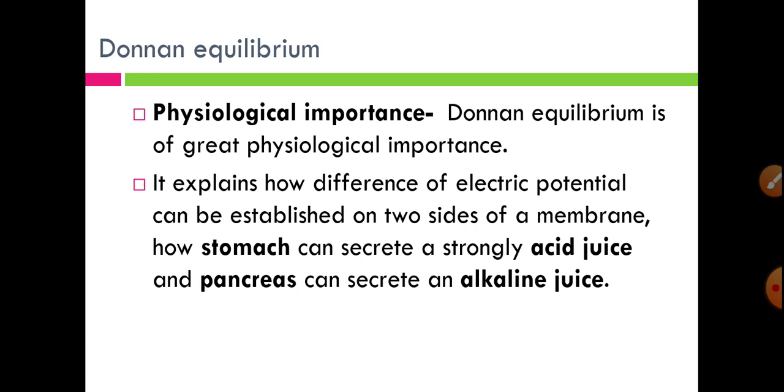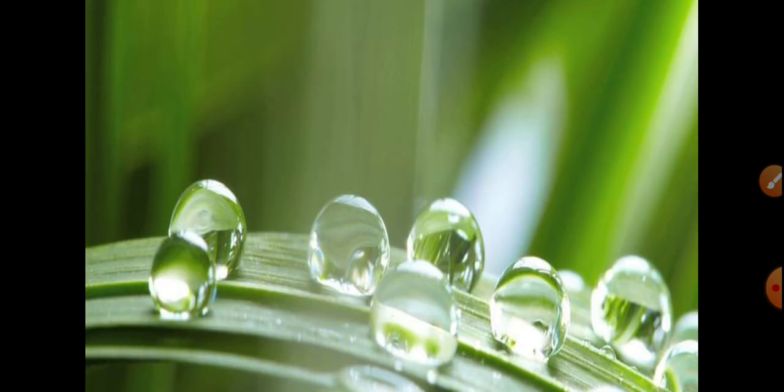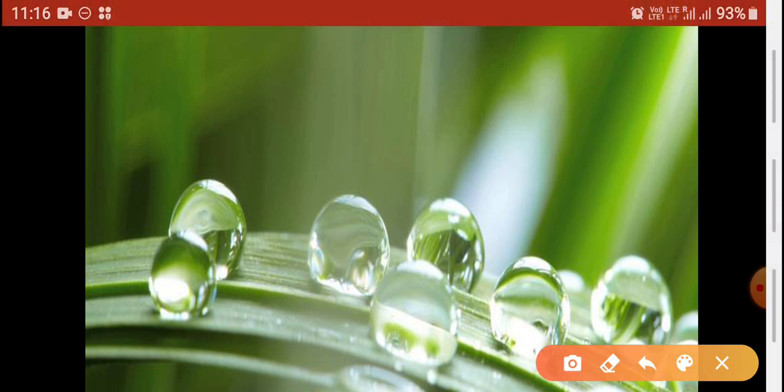Now let us start our new topic. Before going to that topic, here is the image that you can see on the slide. These are water drops on the leaves. Why is there a globular shape of these water drops?